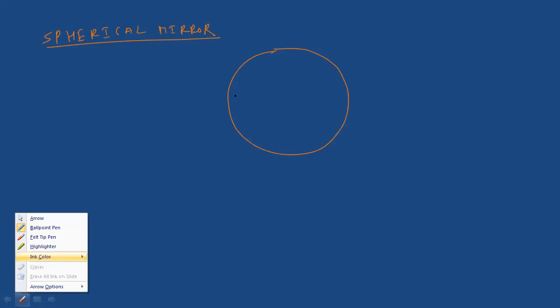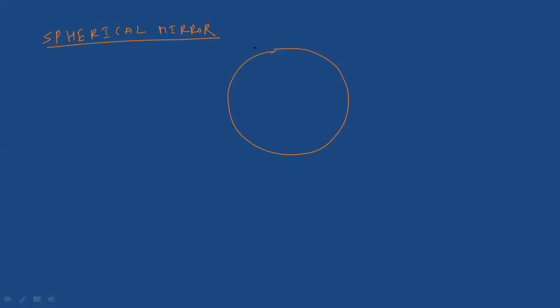Can you hear me, all of you? Yes, sir. So draw one circle, all of you. This is the center of the circle.